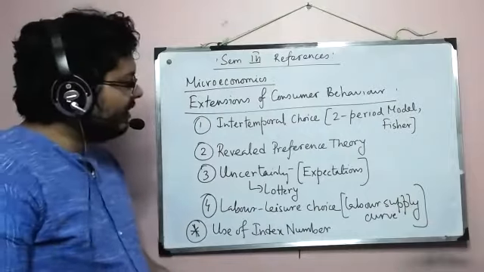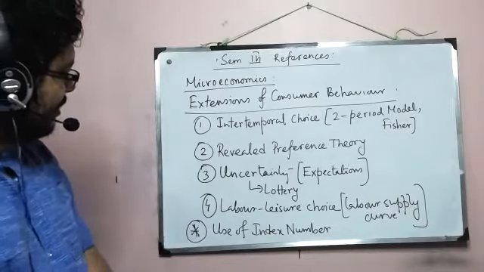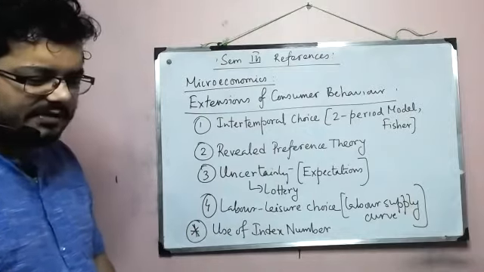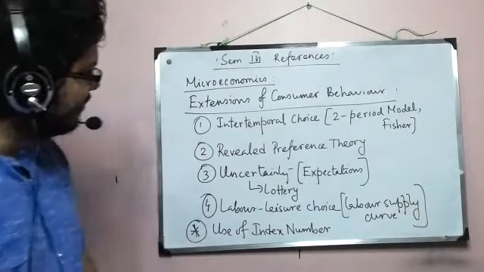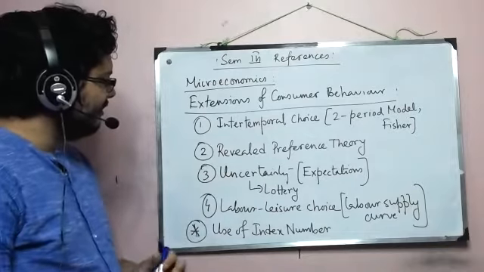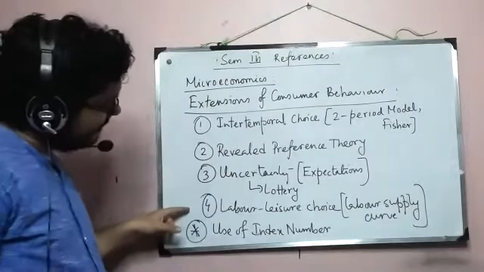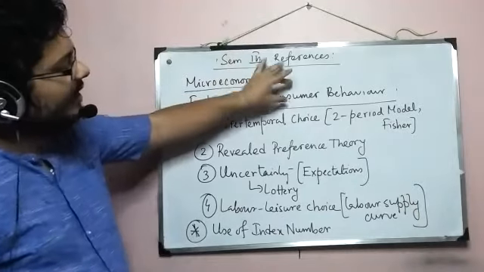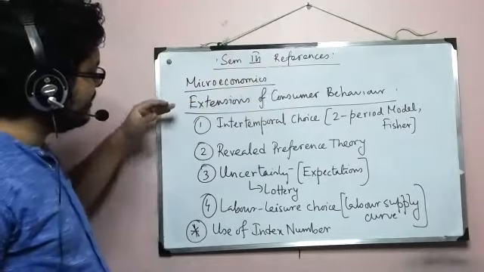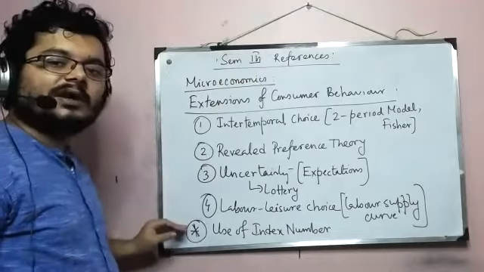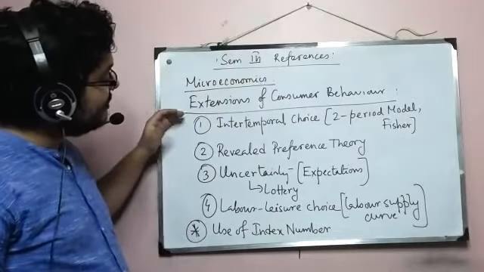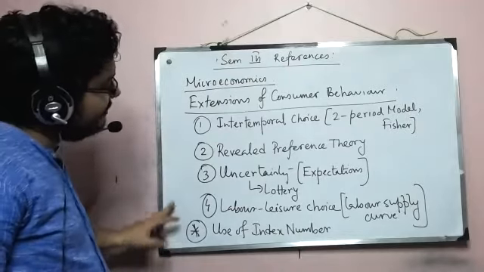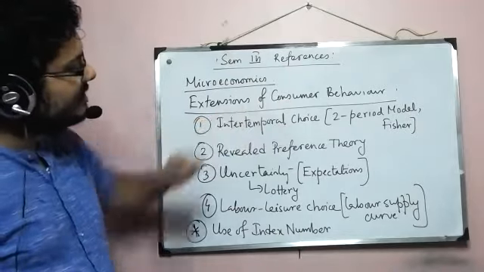Now let us talk about the books. Up to this point, the rest of the syllabus is basically quite easy, and it is quite linearly connected also. One thing about these 5 topics is that they independently connect to consumer behavior. There is no continuation in these 5 topics. It's not like intertemporal choice and then comes revealed preference and all that. It's not like this. All of them independently connect to consumer behavior.